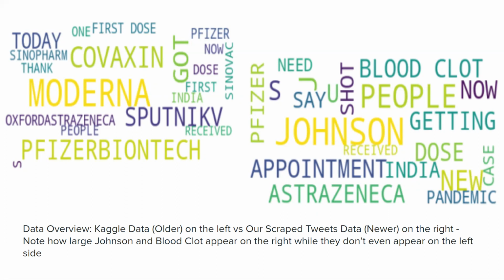On the right-hand side of the page, we see our word cloud for the data set that we collected, and this being much more recent data, we see a large difference. So the largest word that we see right here in the center is Johnson, and one of the other words that appears fairly large is blood clot. We also see some of the other ones like Pfizer and AstraZeneca again, but not as high of a proportion as we did in the first data set. So after the news about the J&J pause, that vaccine went from barely being talked about in the first data set to the most talked about in the recent one.